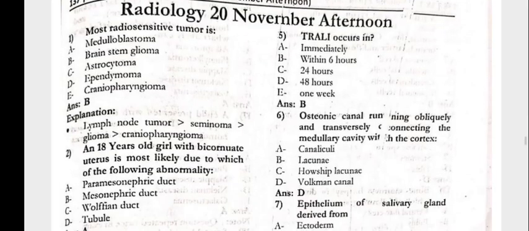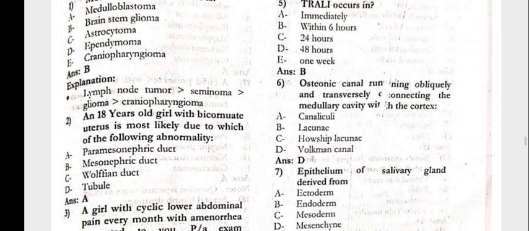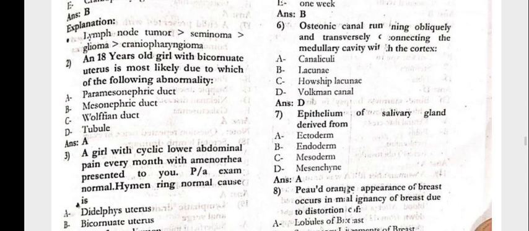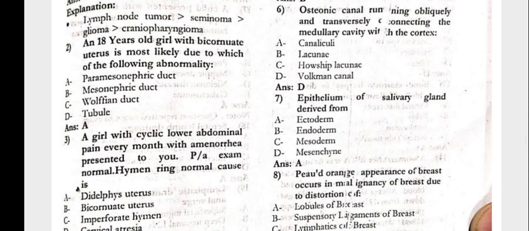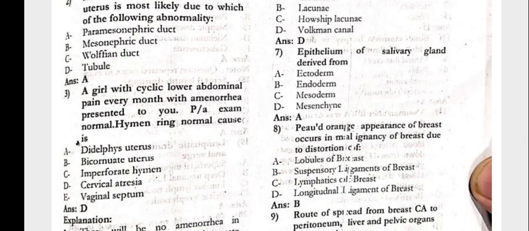Next, question number 5, TRALI occurs within the 6 hours, TRALI, whatever you may pronounce it as. Question number 6, the osteonic canal running obliquely and transversely connecting the medullary cavity with the cortex is the Volkmann's canal. The epithelium of the salivary gland is derived from the ectoderm.